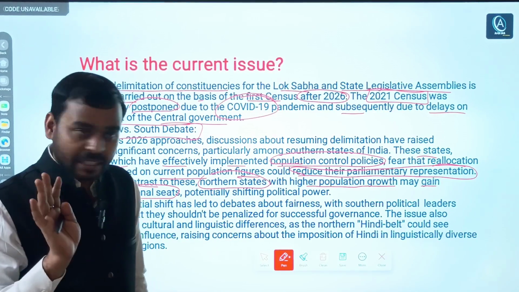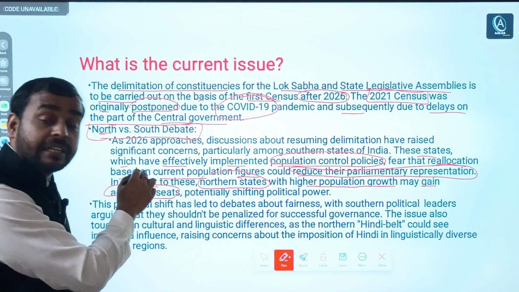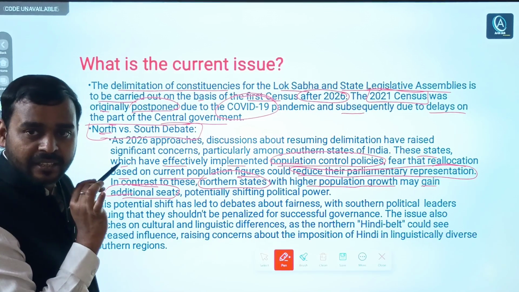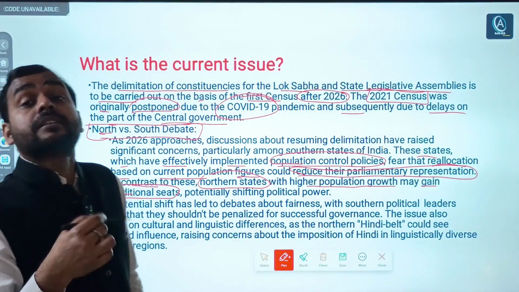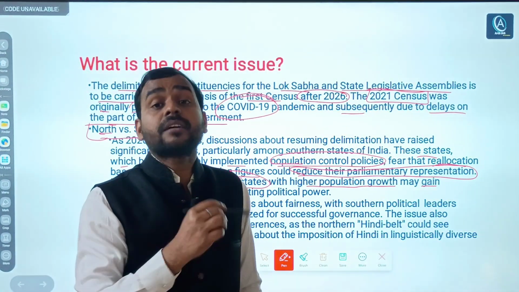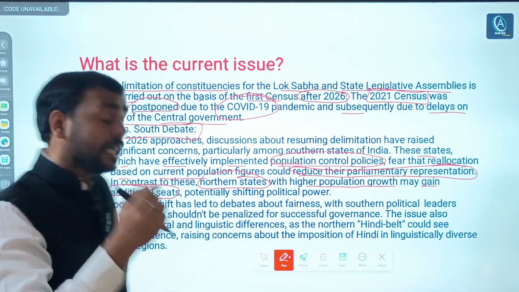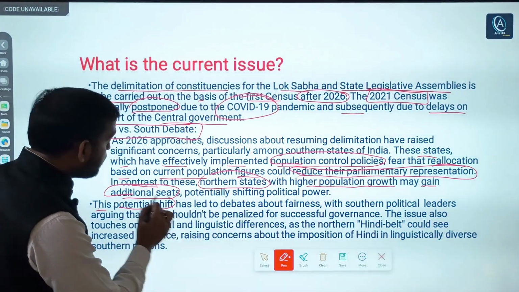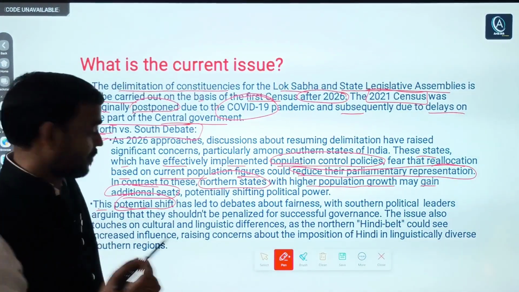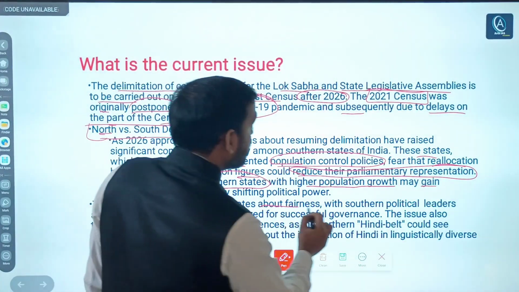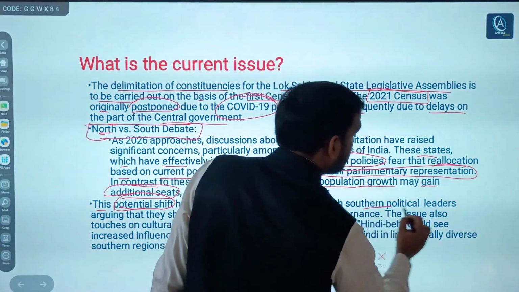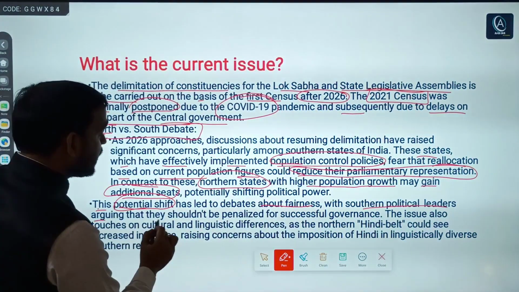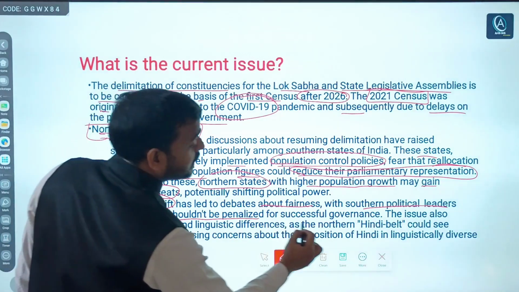That is the fear among the leaders of the southern states. They are thinking there may be a potential shift of power, or fairness, arguing that they should not be penalized for successful governance.